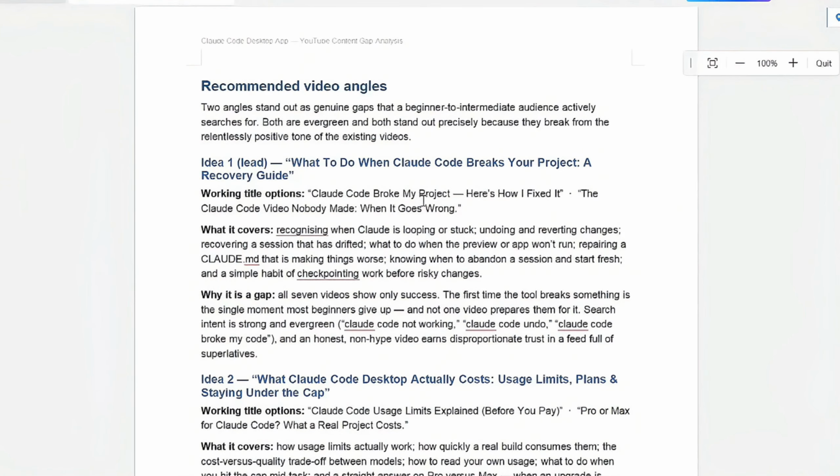What it covers: recognizing when Claude is looping or stuck, undoing and reverting changes, recovering a session that has drifted, what to do when the preview or app won't run, repairing a CLAUDE.md that is making things worse, knowing when to abandon a session and start fresh, and a simple habit of checkpointing work before risky changes.